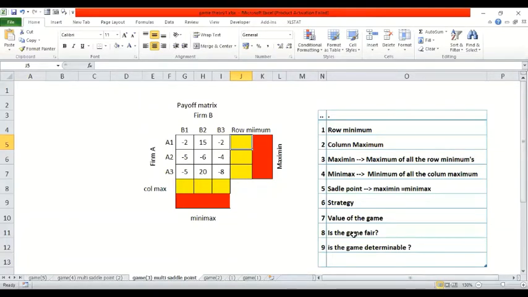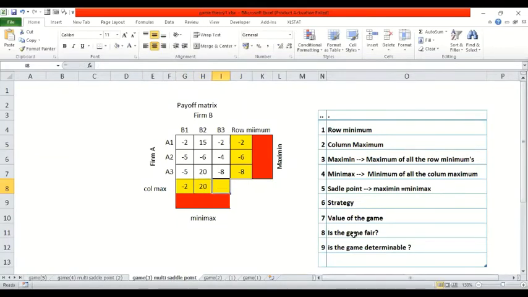Somebody can help me to find out the row minimum. -2, -2, -6, -8. -6 and -8. Lots of loss is there for firm A, our firm. Okay, in this case, -2, -2, -2, 20, 20, and -2.